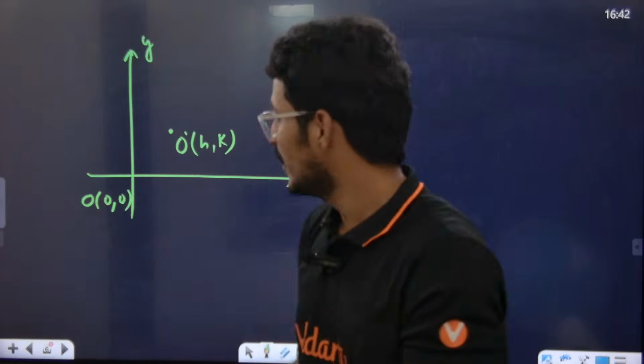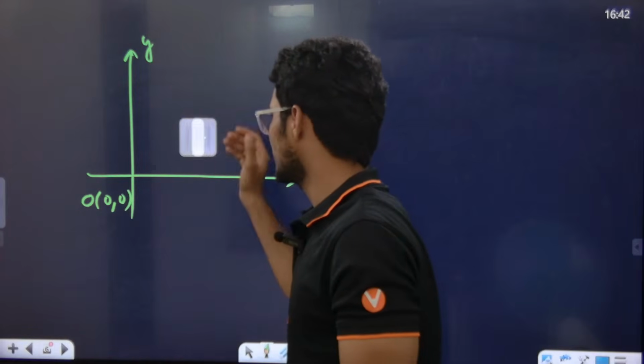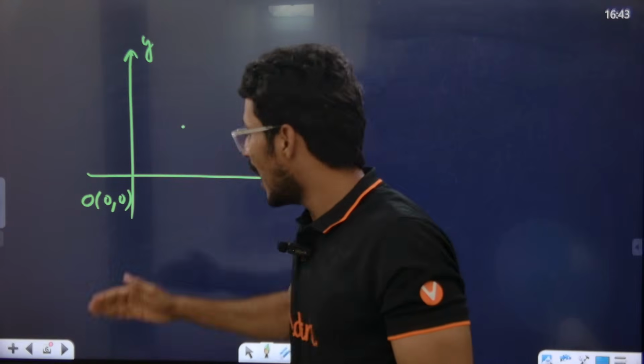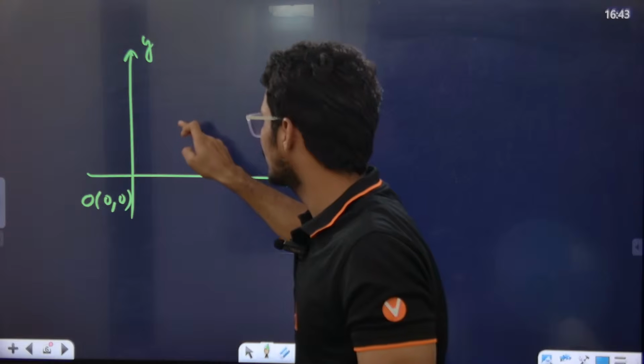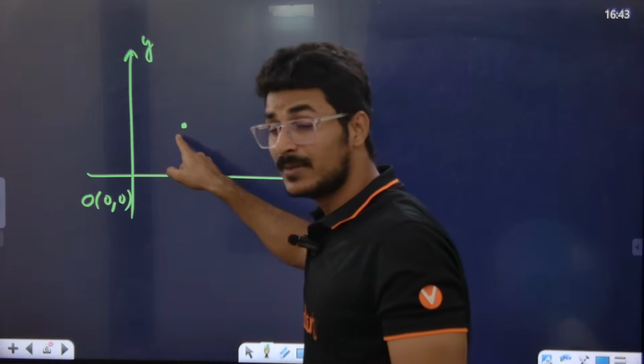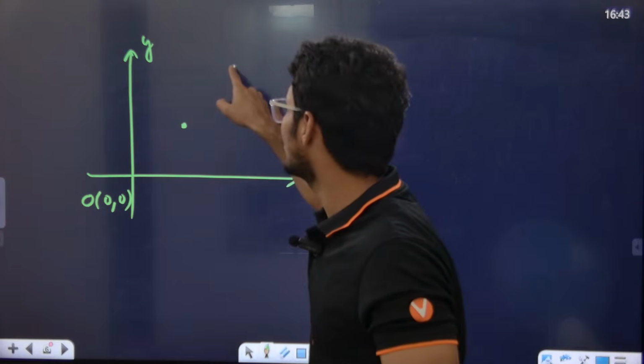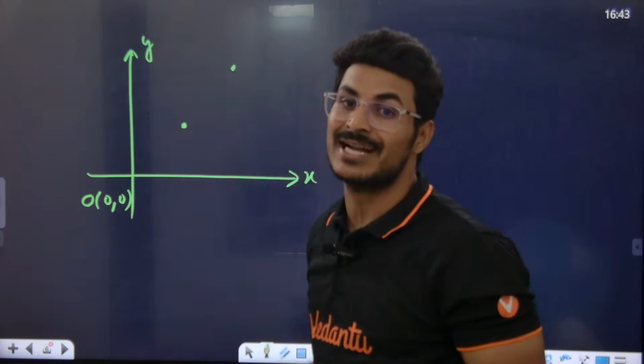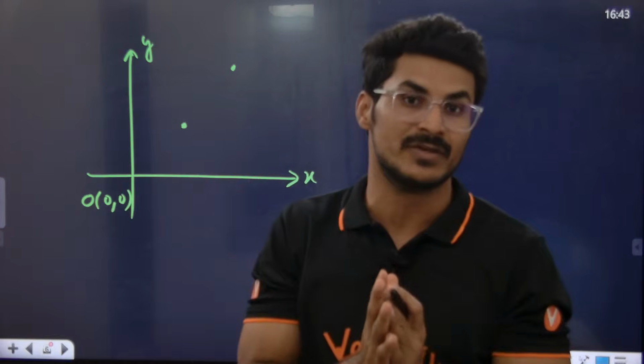For example, 2 comma 3 was here. If you are shifting the origin somewhere over here, the earlier 2 comma 3 point will be shifted somewhere over here. At which position will that point be shifted? That kind of question will be asked.